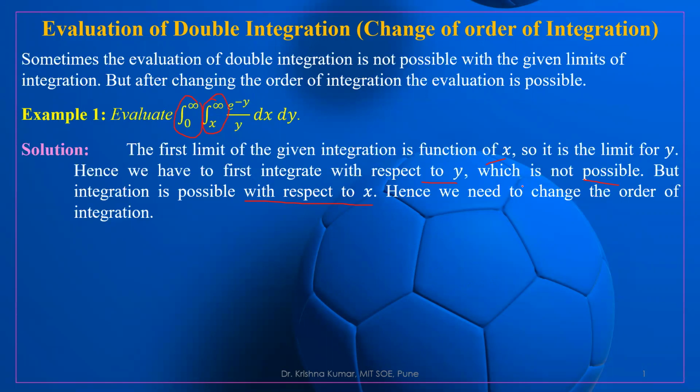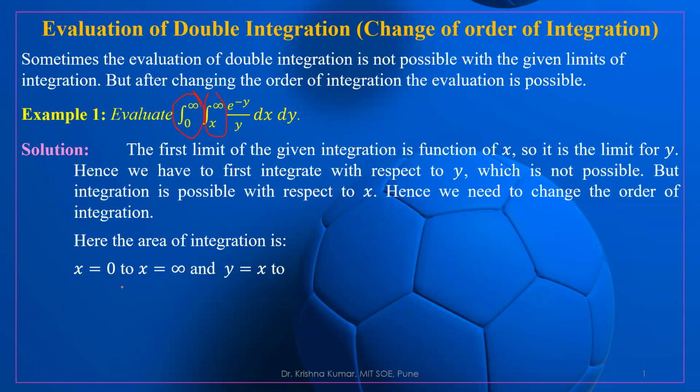So how do we change the order of integration? We have to first write down the area of integration. What is the limit for x and what is the limit for y? Let us first write it: x is equal to 0 to x is equal to infinity, and y is equal to x to y is equal to infinity. Combined together, this gives us the area of integration.